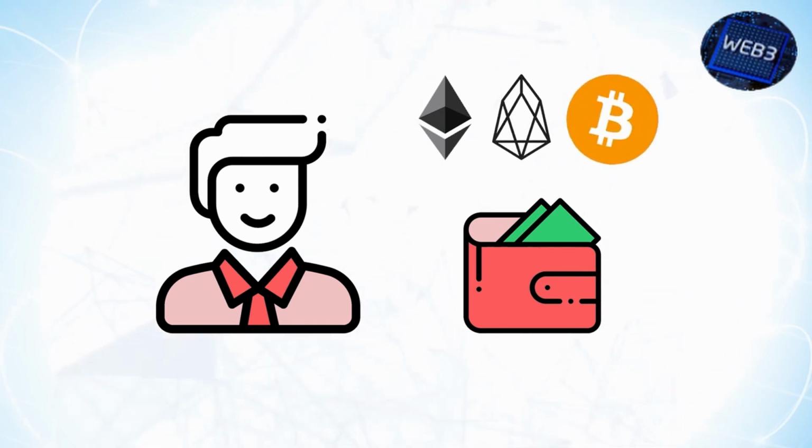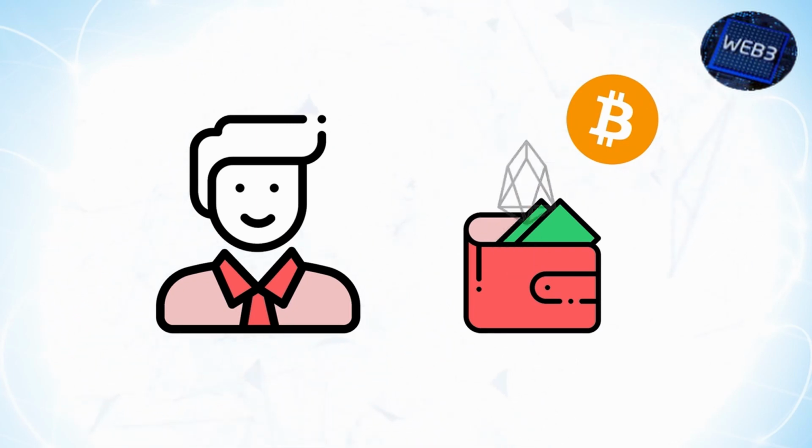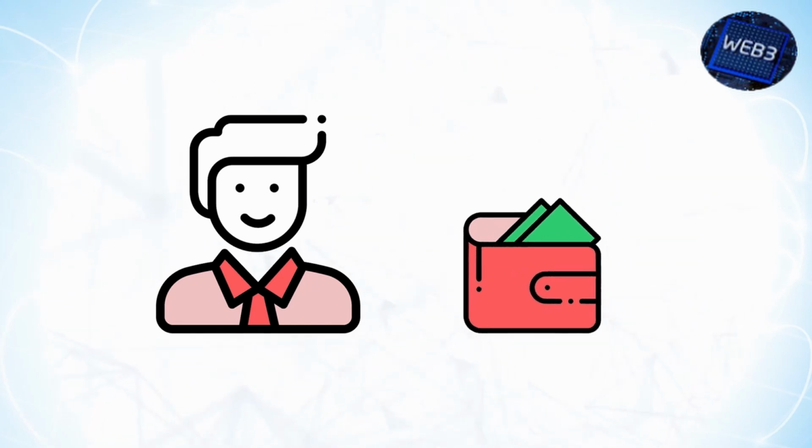We call these base tokens because many projects are built on or forked from these coins. So having base tokens in your wallet will qualify you to receive airdrops related to the base tokens you own. There are more base tokens, but those are the big three to start with.